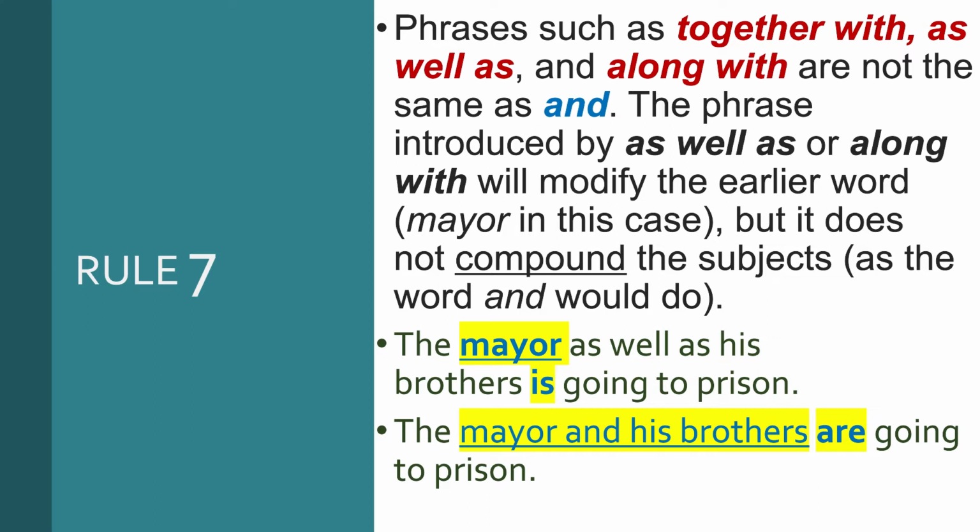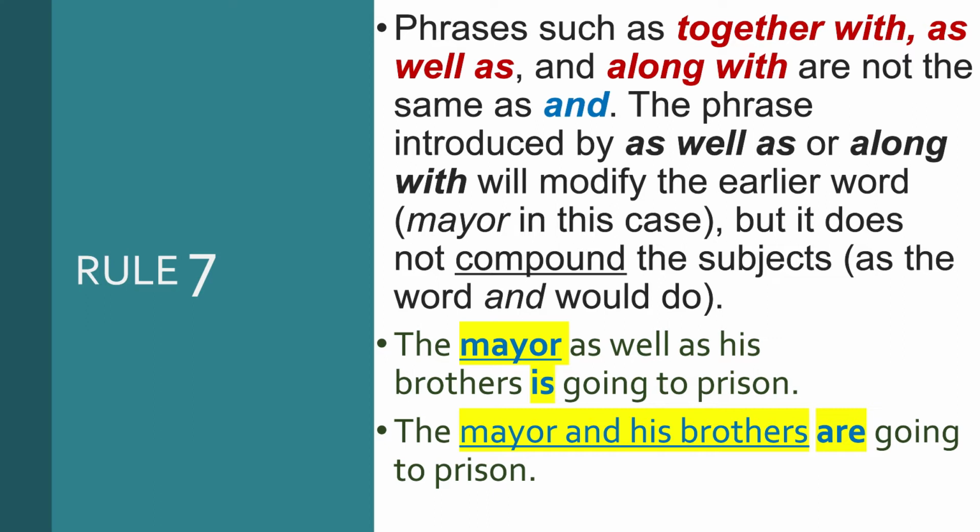Well, enough of the theory. Now let's take up the example of a sentence. The mayor as well as his brothers is going to prison. Does it look odd to you? But this is the correct one. The phrase as well as is used here in this sentence, and there are 2 subjects which have been used in this sentence.